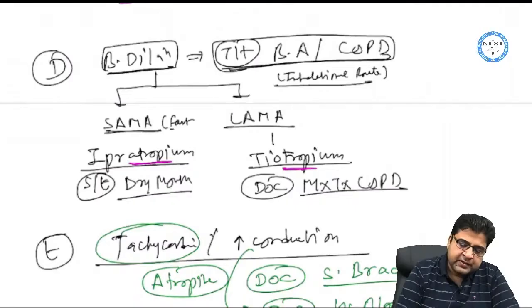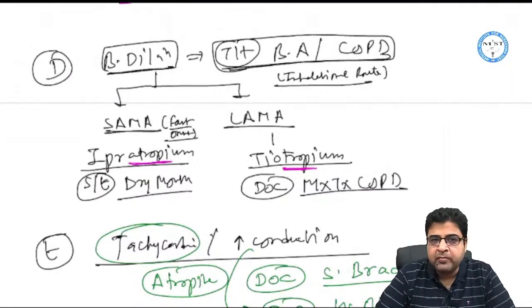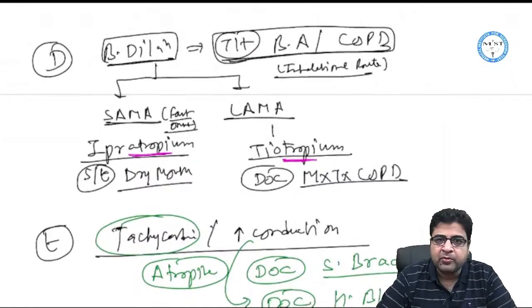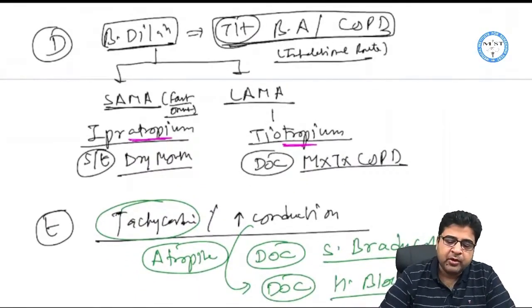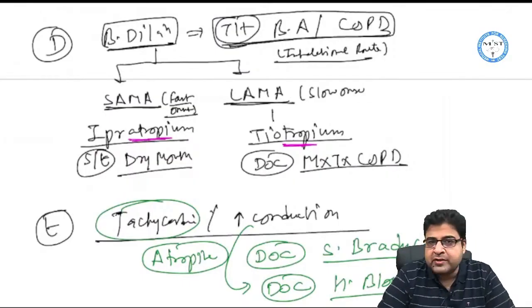So these medicines are given for acute bronchial asthma and COPD. The drug is ipratropium, and when we give this medicine by inhalational route, the side effect is dry mouth. Long-acting muscarinic antagonists have a slow onset of action, and because of this, a drug like tiotropium bromide is used.